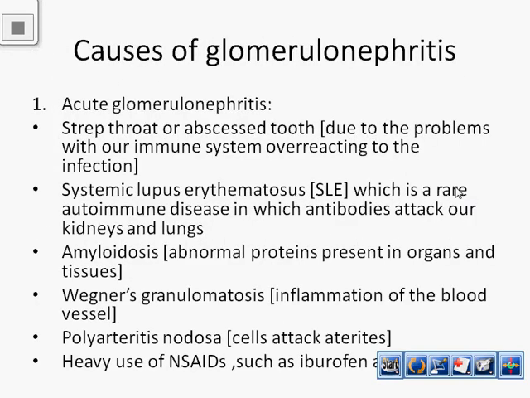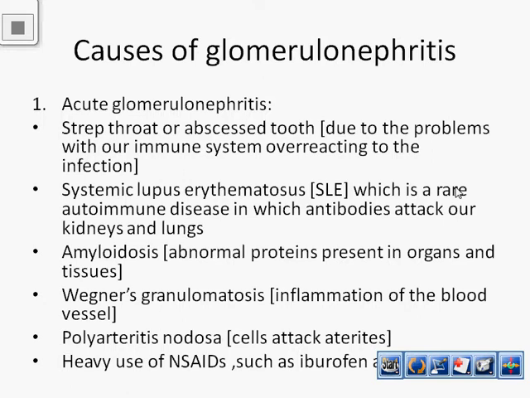So next we see about causes of glomerulonephritis. First, acute glomerulonephritis is caused by strep throat or abscessed tooth. Strep throat means throat infection due to streptococcus microorganisms. Abscessed tooth means some inflammation in the tooth, pus occurs in the tooth. So these two may lead to problems with our immune system overreacting to the infection.